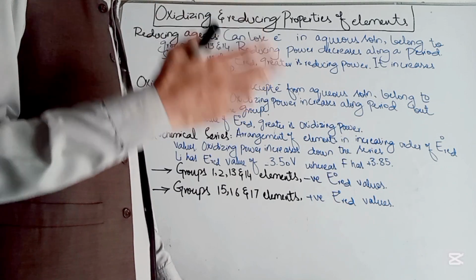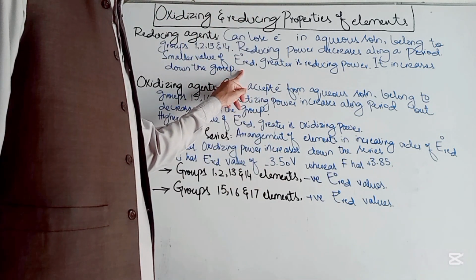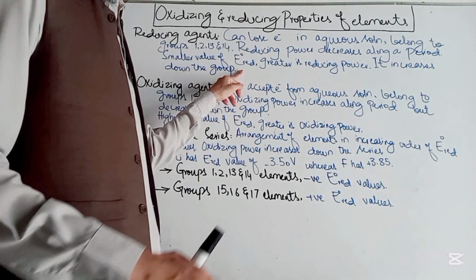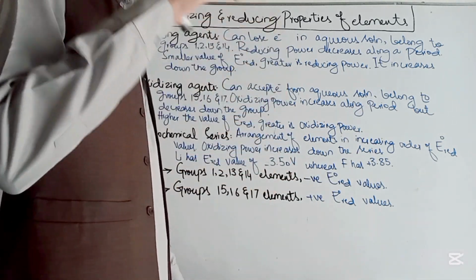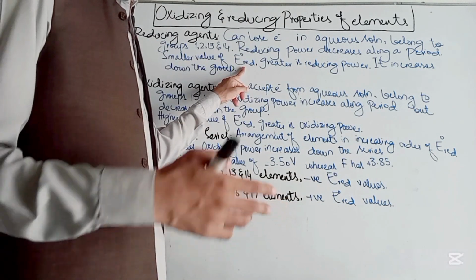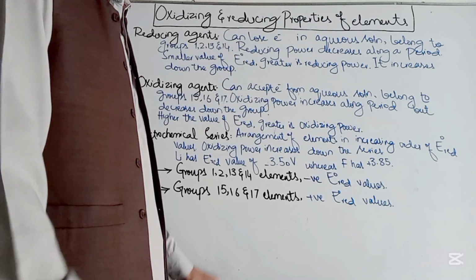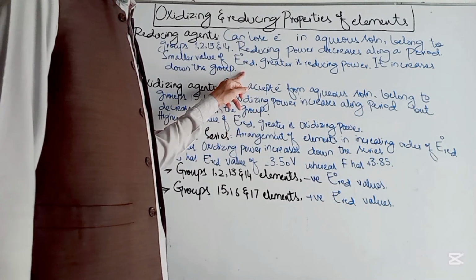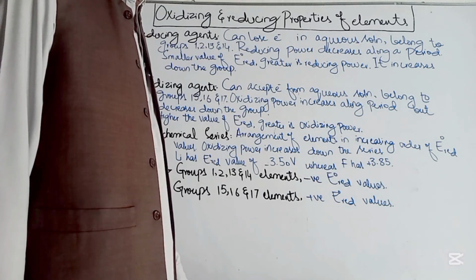Reducing power increases down the group, because down the group the size of the elements increases and the ionization energy decreases. So it becomes easier for an element to lose electrons as we move down the group. So reducing power increases down the group and decreases from left to right.